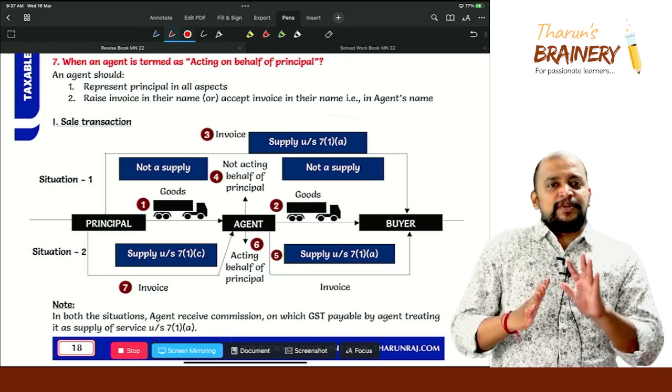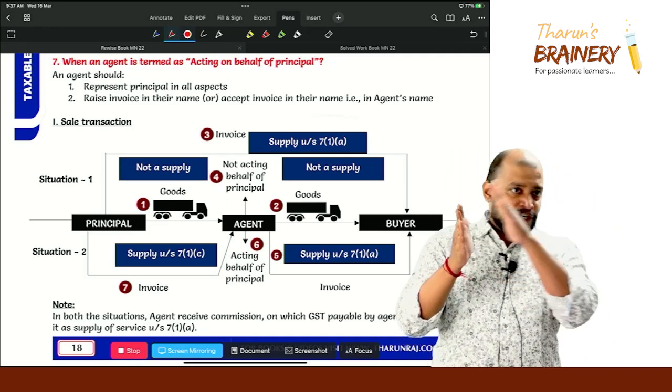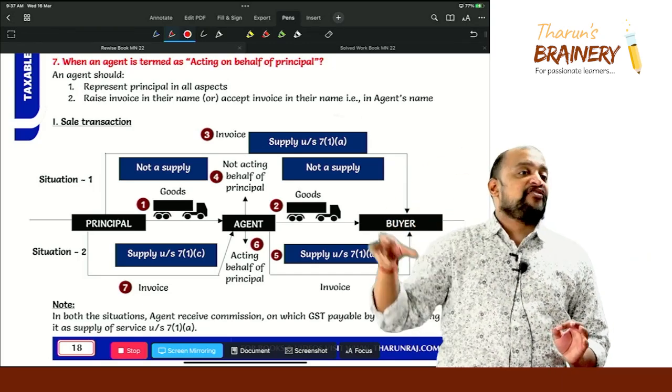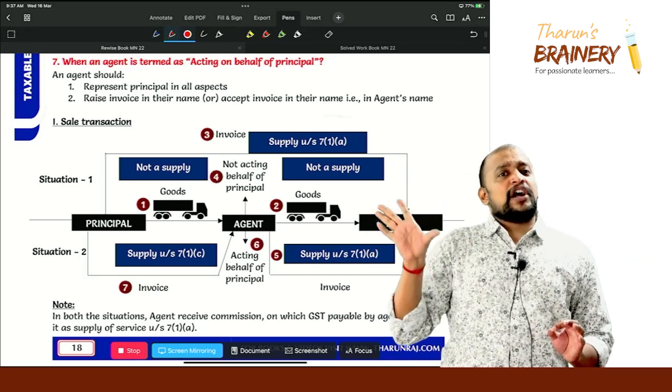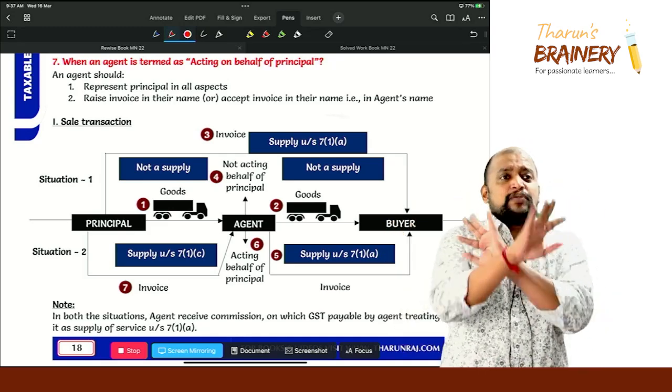Any transaction between principal and agent, either principal to the agent or agent to principal, will become supply only when the agent is acting on behalf of principal. If the agent is not acting on behalf of principal, then between them, if there is any supply of goods, that will not be treated as supply.